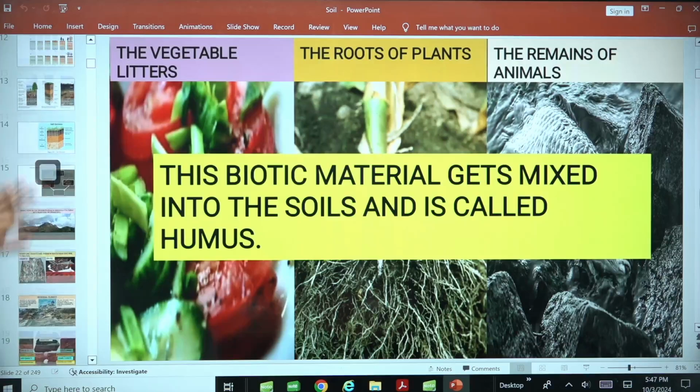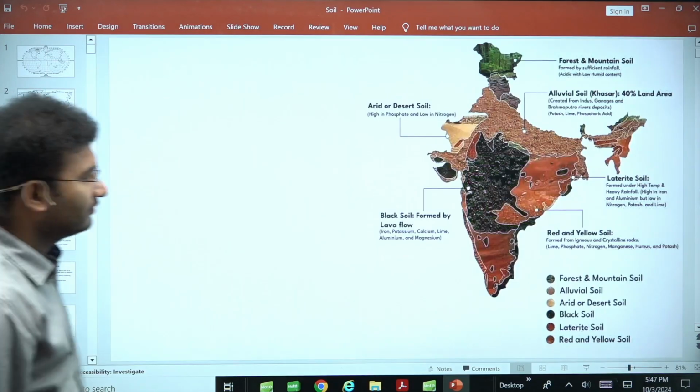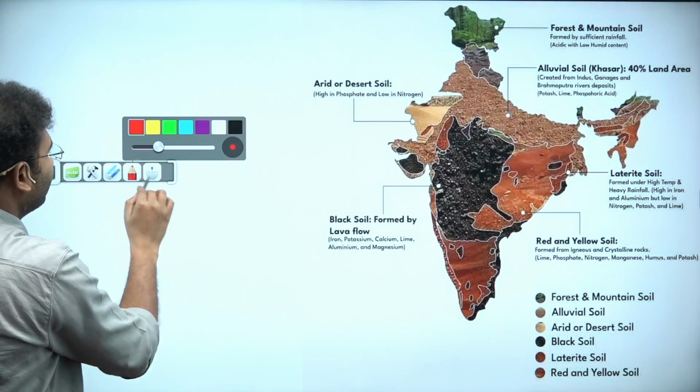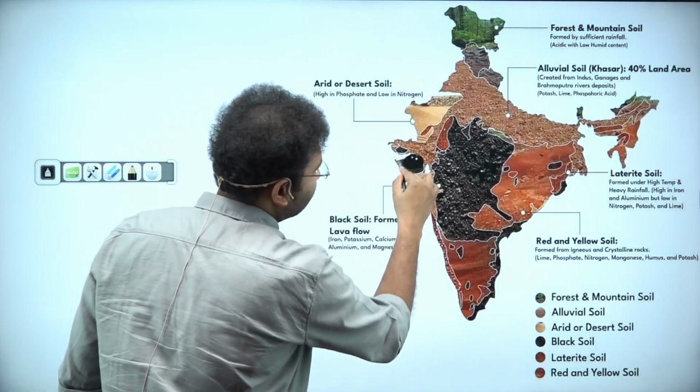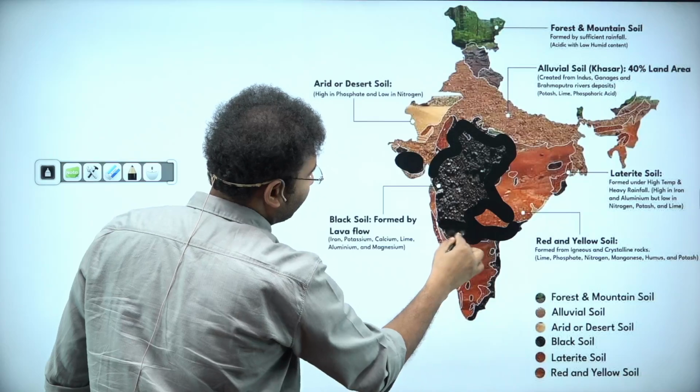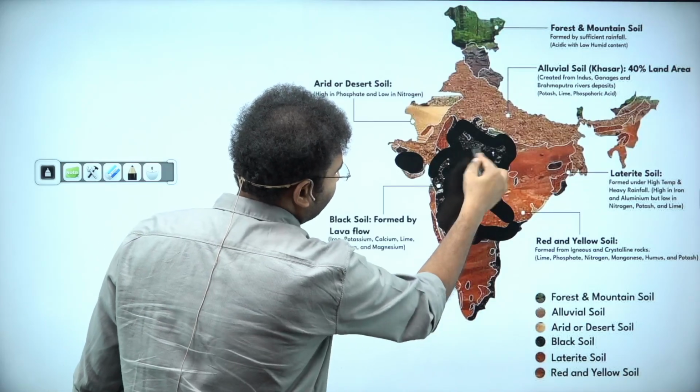And let's check where you find black soil. The black soil is found in areas of the Deccan Plateau. Well, these are the areas of the black soil. This is present in the Deccan Plateau. Now here,